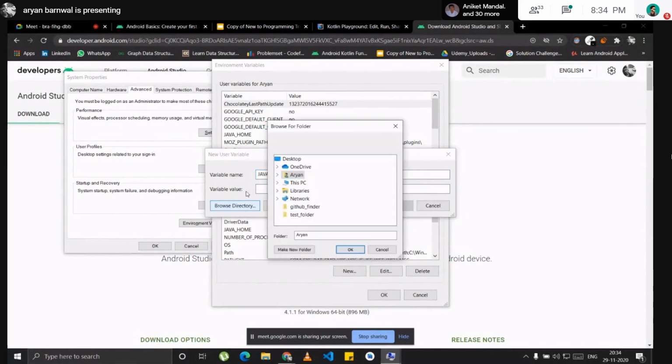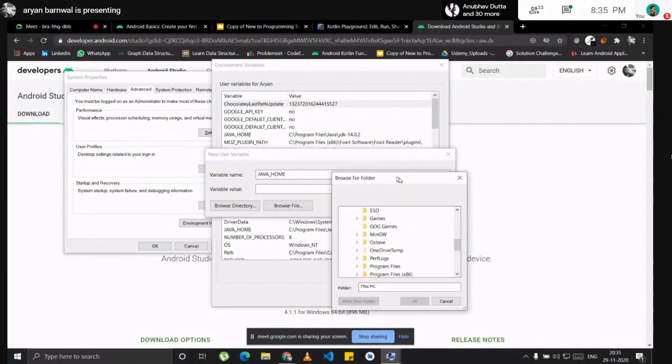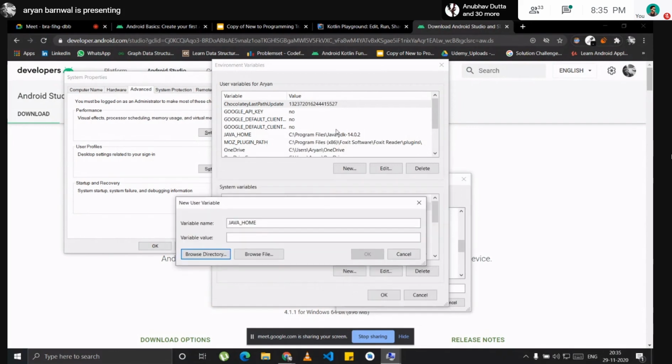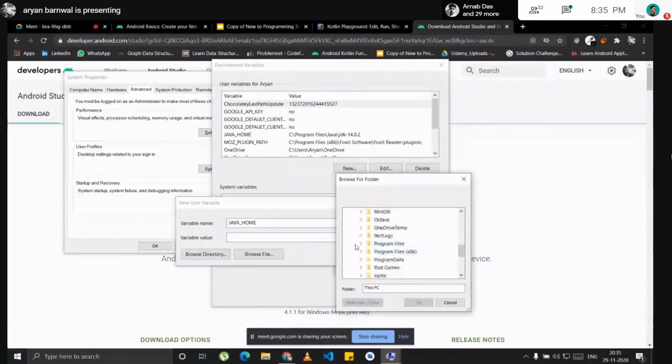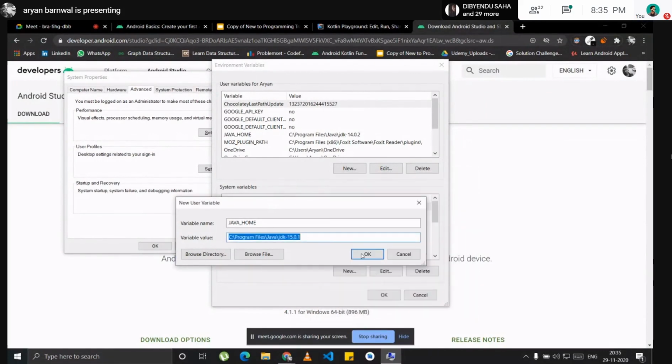I will just browse the directory, go to This PC, C, Program Files, Java. I will click on this one, and it will just paste here.